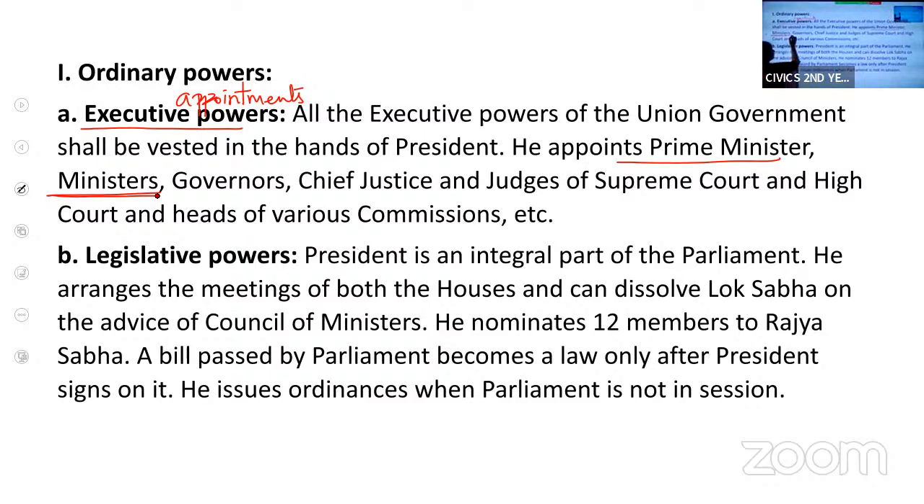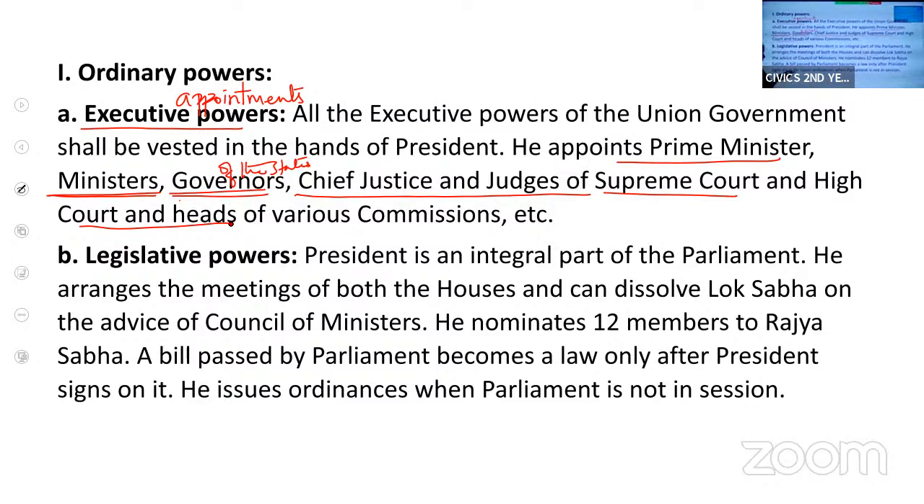Then yesterday we discussed governors. I told you governors are not elected, they are appointed by the president. So the president appoints the prime minister, council of ministers, governors of the states. Then he also appoints the chief justice and judges of the Supreme Court and High Court.